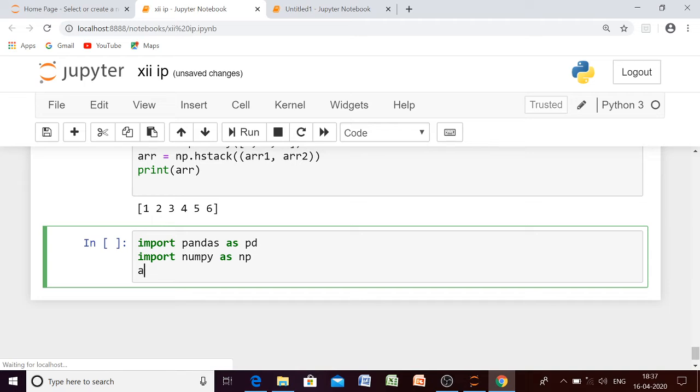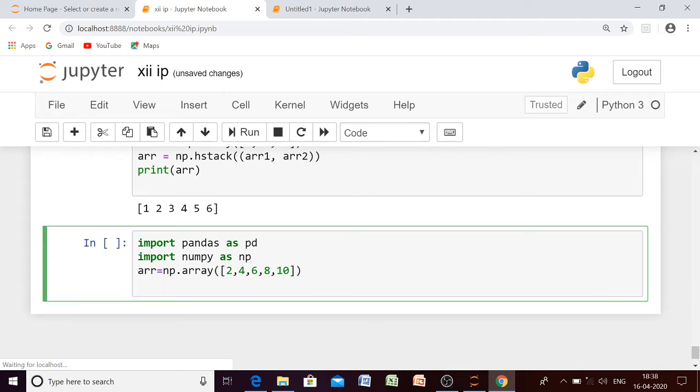But how to create our array? Suppose name of my array is arr. How to create array using array function? It will be np.array, and then we have to pass a list. If you remember, we have to pass a list. Suppose I am passing 2, 4, 6, 8 and 10. These are the elements of an array, and we are going to create our simplest series using this particular 1D array. Series is one dimensional data, so we have to take 1D array.